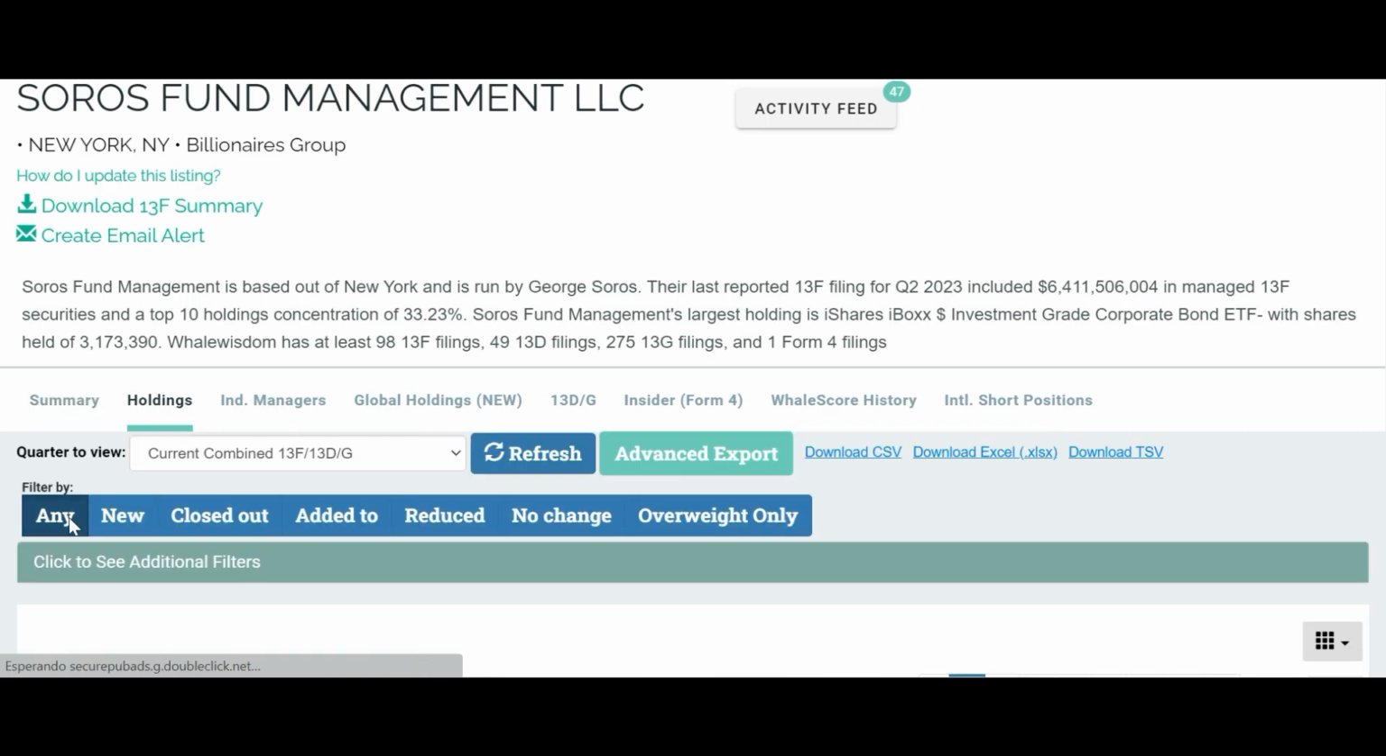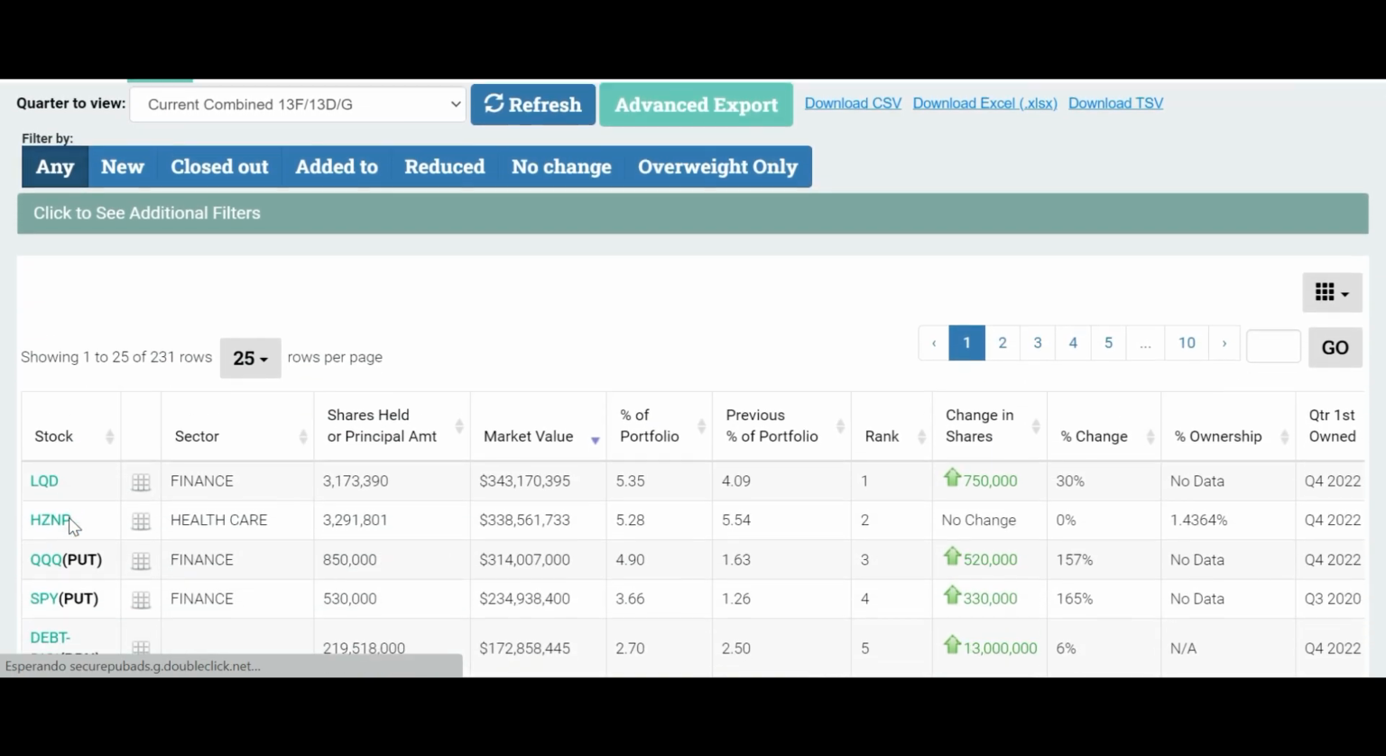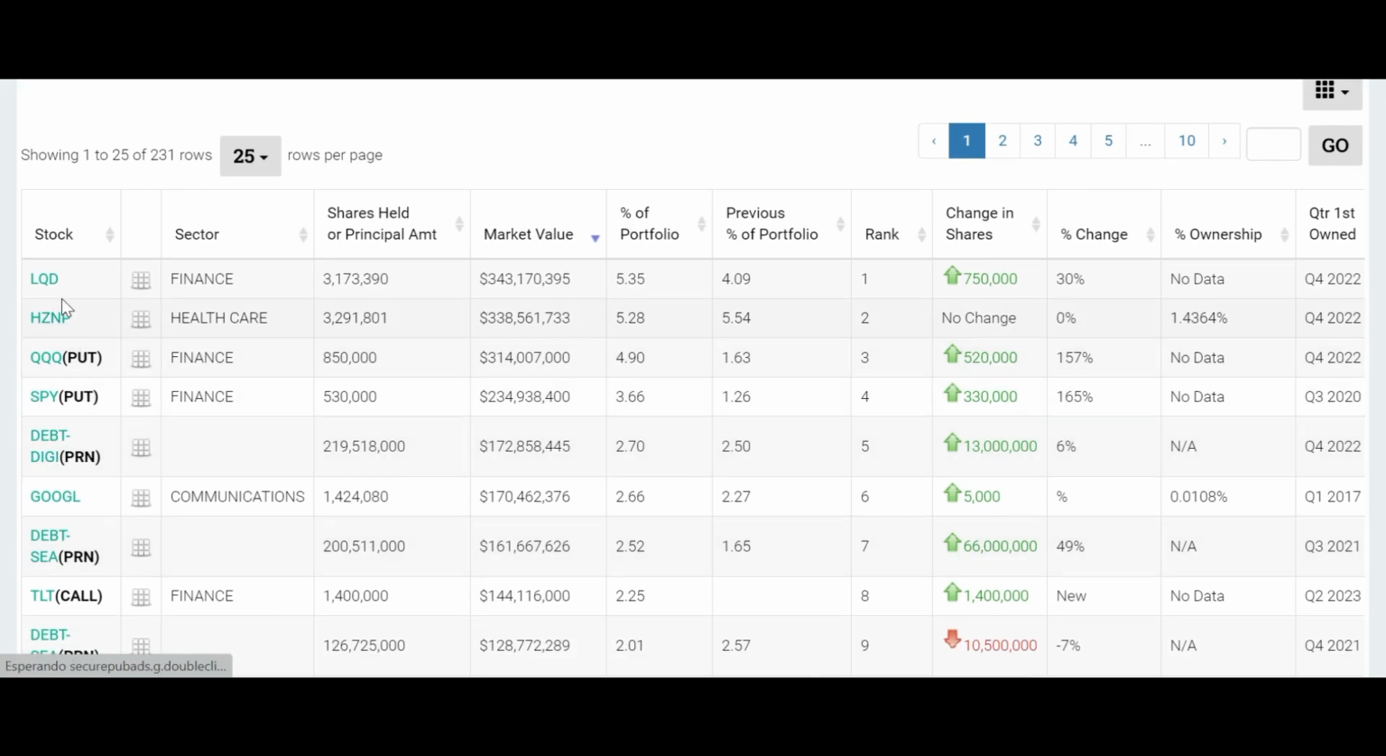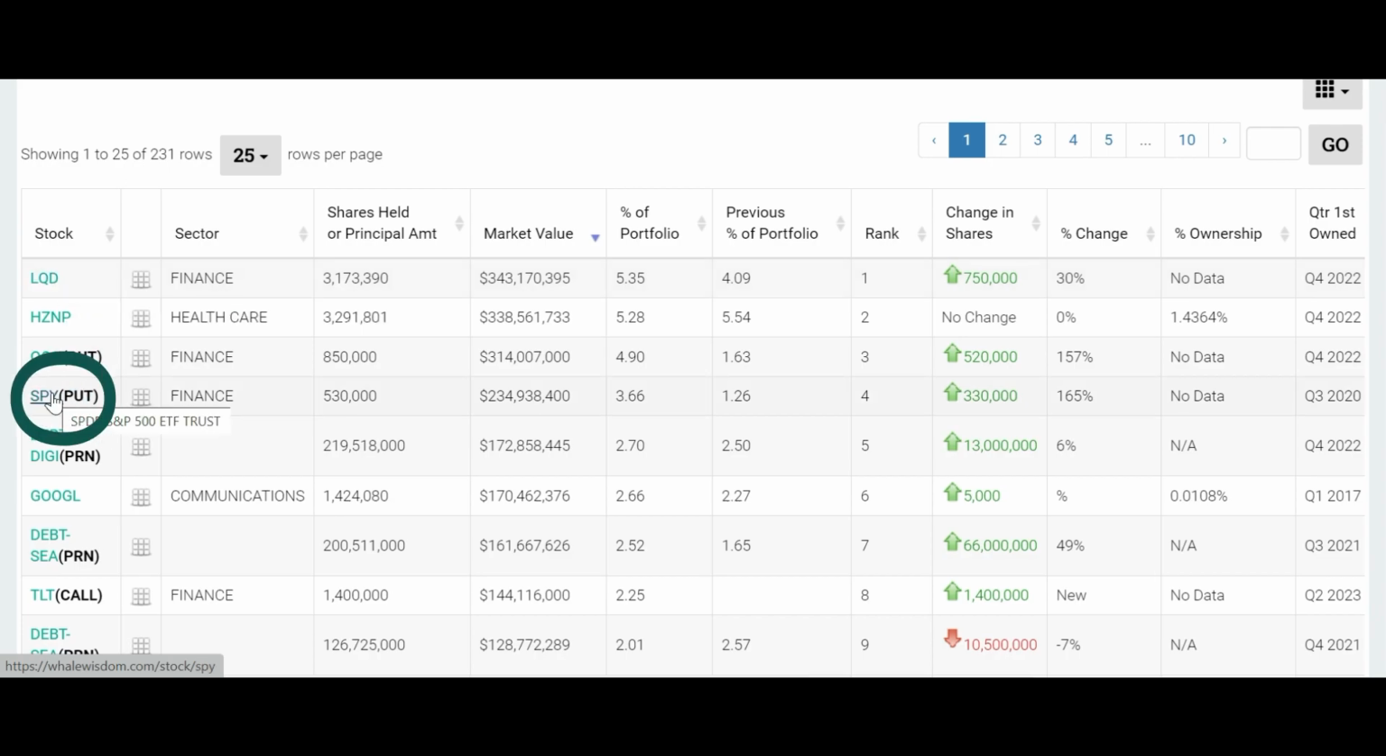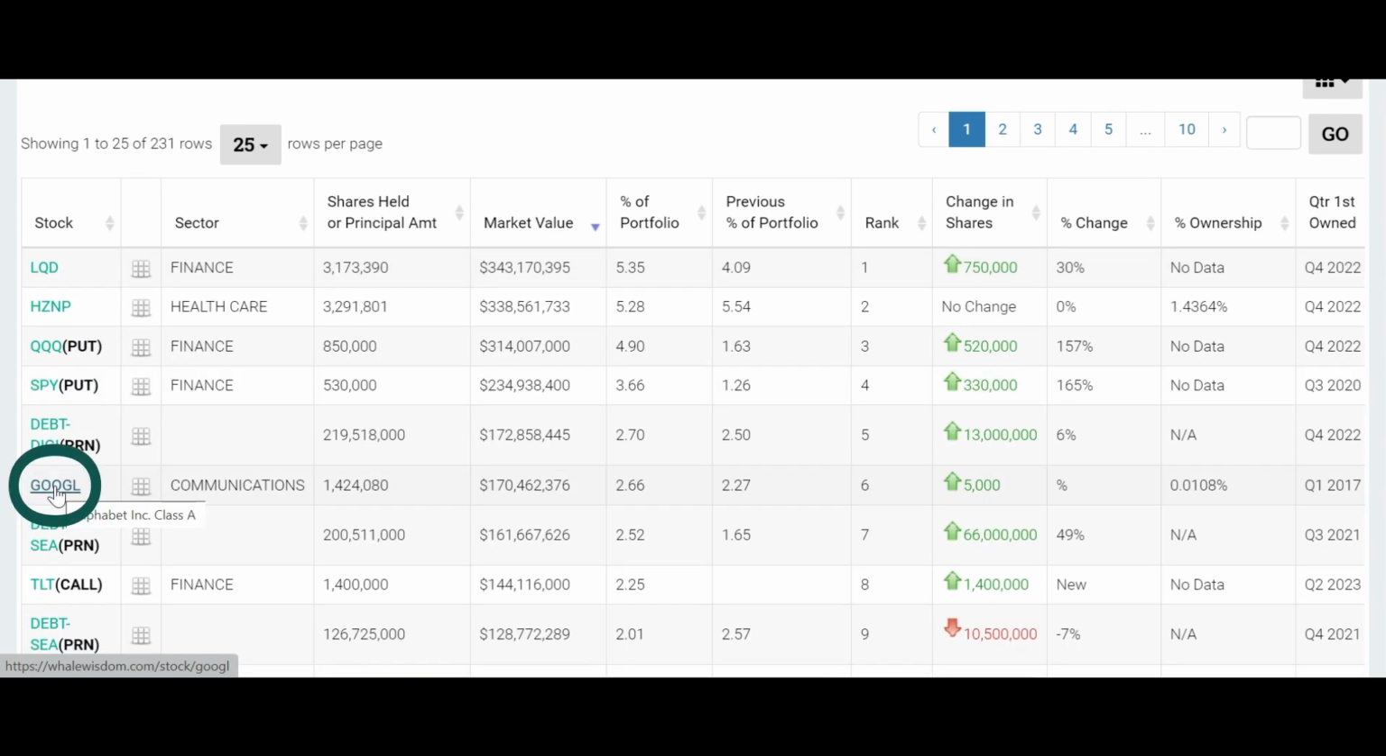Here we see all the assets that they have. For example, a corporate bond ETF, an S&P 500 ETF, or Google Class A shares. And we also have important information such as the sector in which they operate, the percentage it represents on the portfolio, and the change in shares in the last period.